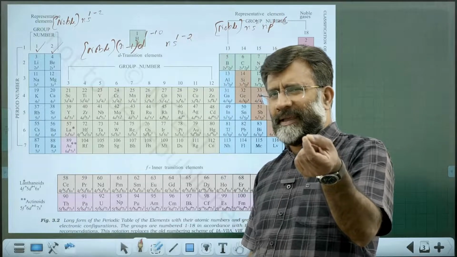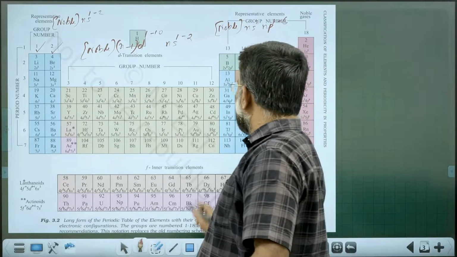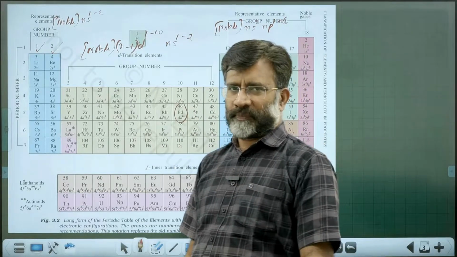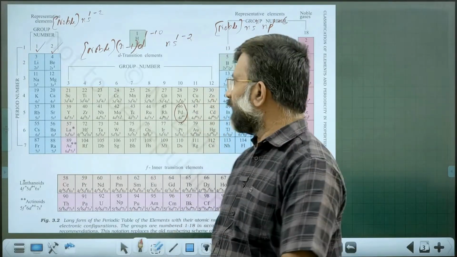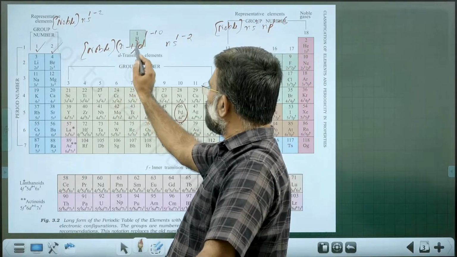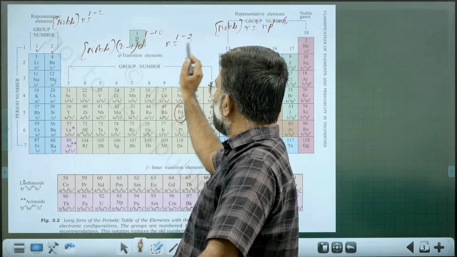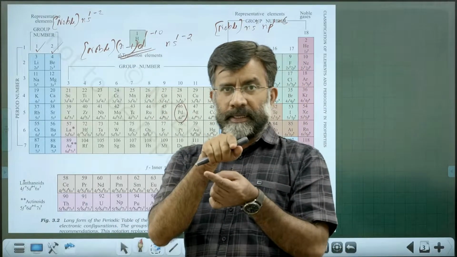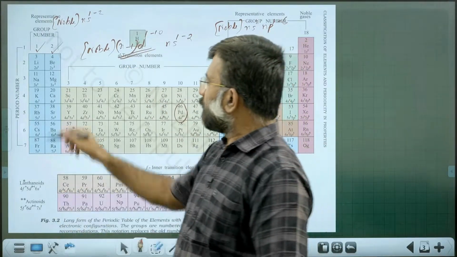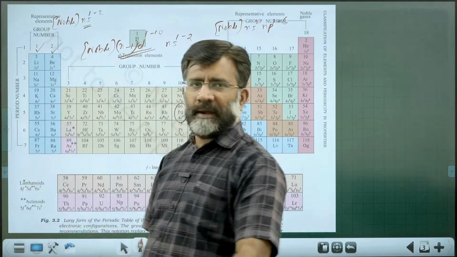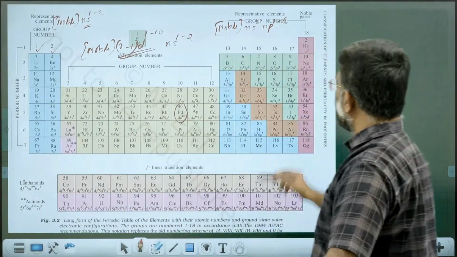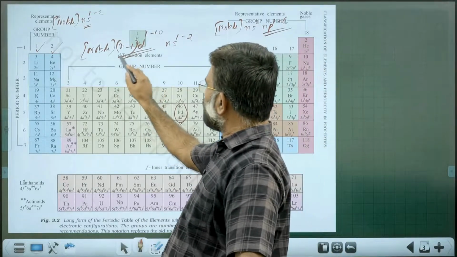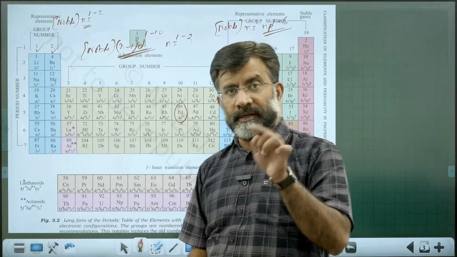Exceptionally, it can be ns0 also, like palladium, which is 4d10 5s0. It can be rarely like that. So, d block: noble gas core, (n-1)d1 to 10, ns1 to 2. Here the electronic filling is happening in the penultimate d orbital. In s block, the configuration ends in the valence s orbital. In p block, it ends in the valence p orbital. In d block, it ends in the penultimate d orbital.